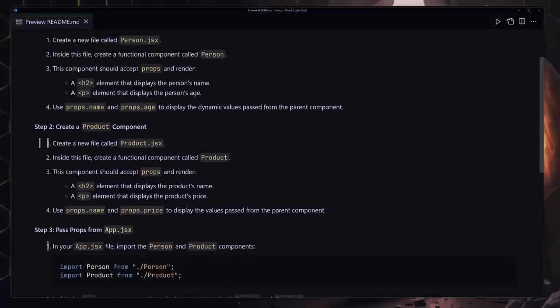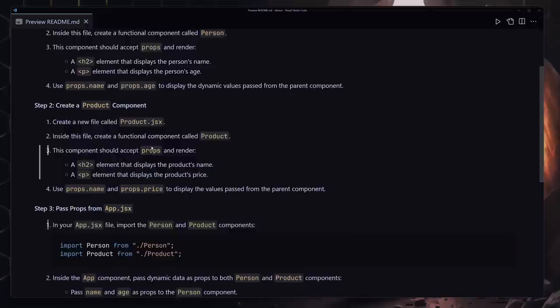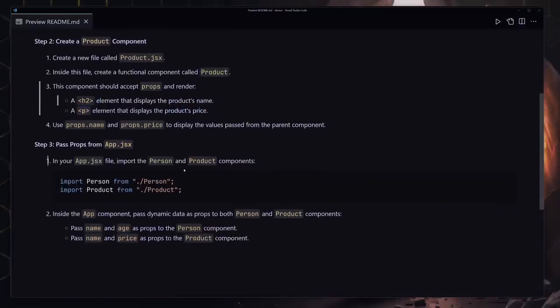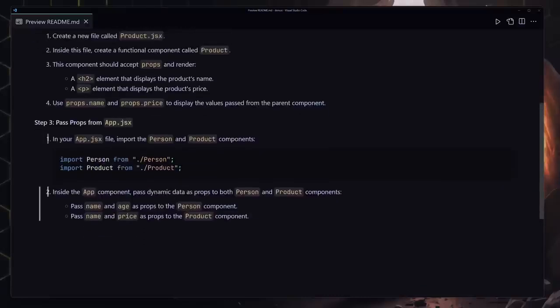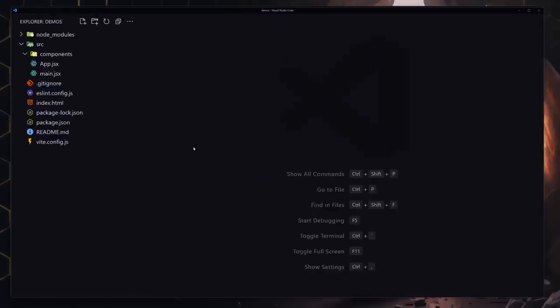Now in the second portion, you're going to be creating a product.jsx file, and inside there once again you're going to be defining a functional component with the name of product. And now inside there it's also going to take two props. So you're going to be providing the product name and also the product price. So you're going to be using h2 to display the product name. You're going to be using a paragraph to display the product price. And finally you have to just import that into your app component, and that's going to be it. So give it your best shot.